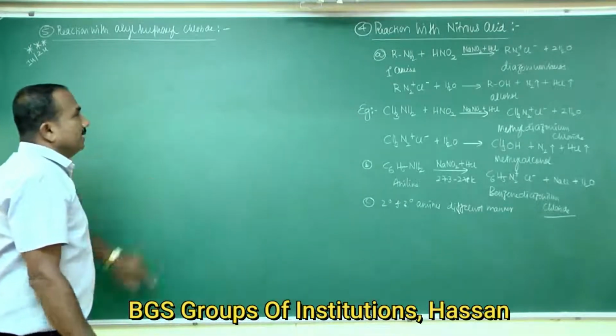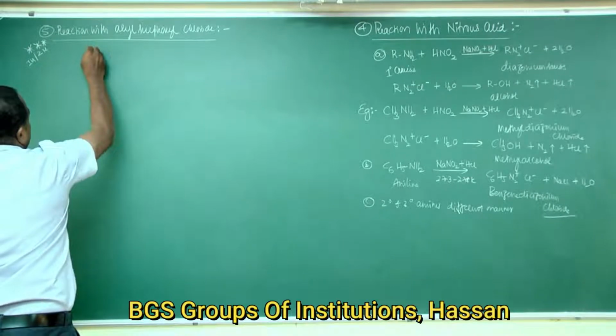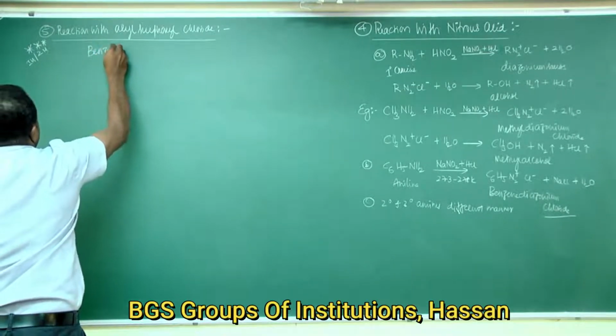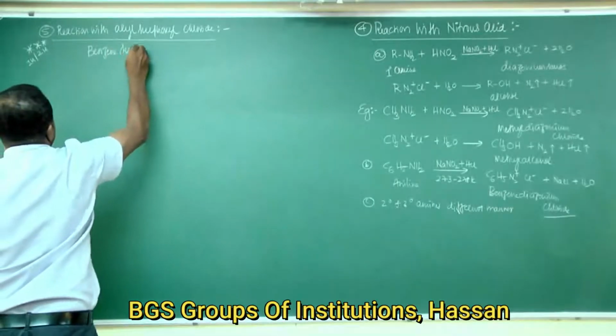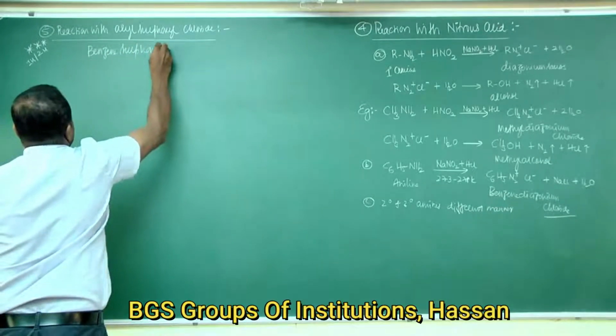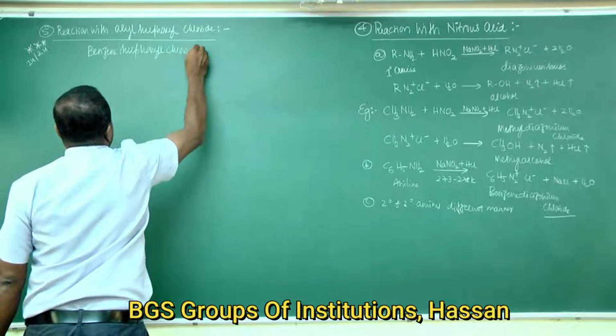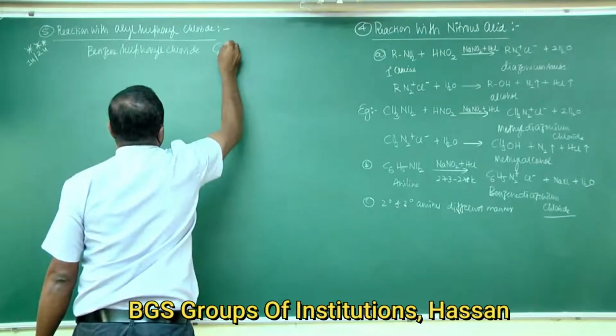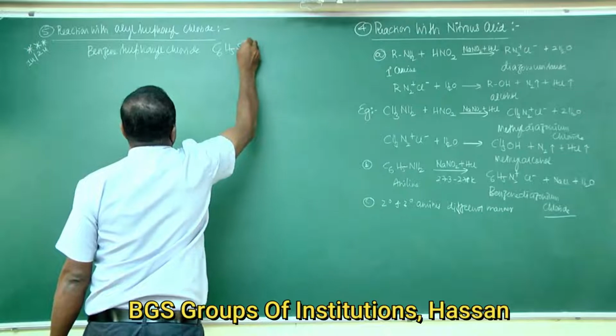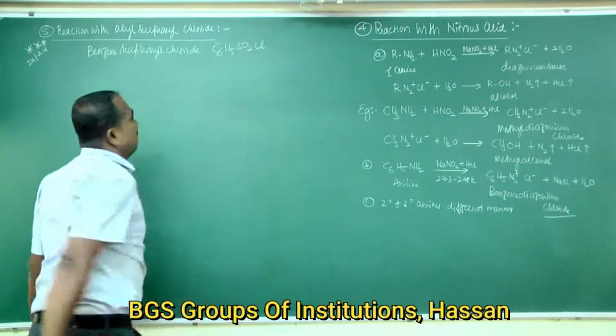Aryl sulfonyl chloride means benzene sulfonyl chloride. The formula of benzene sulfonyl chloride is C6H5SO2Cl.